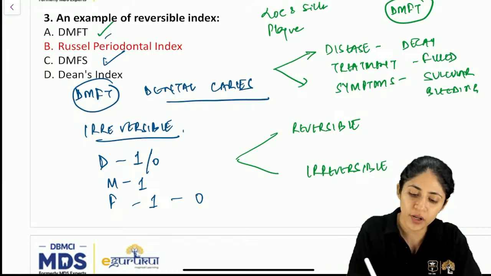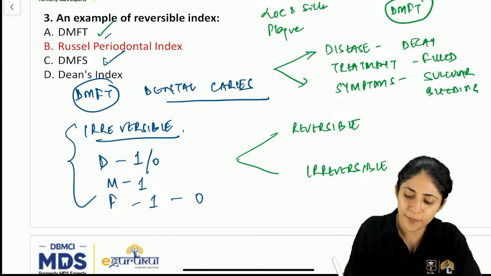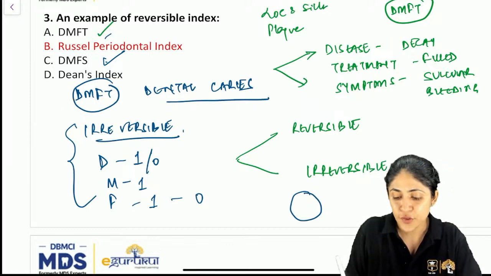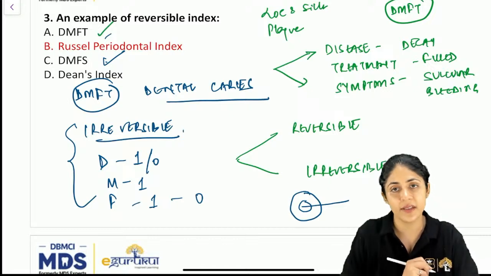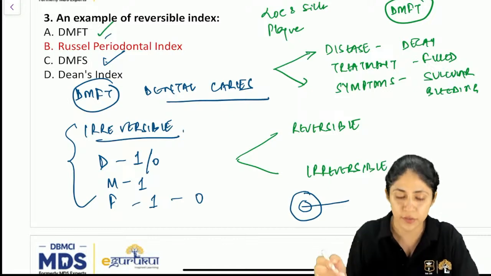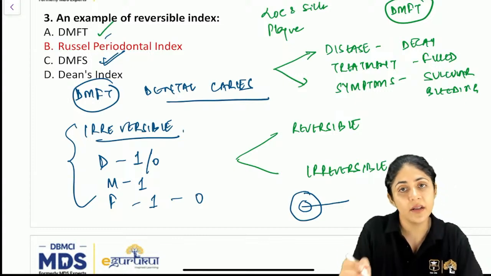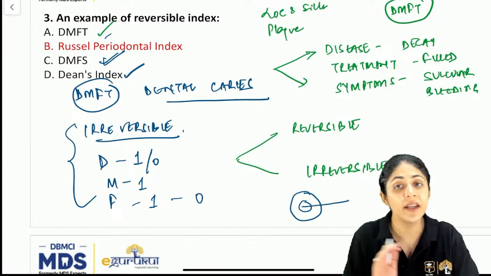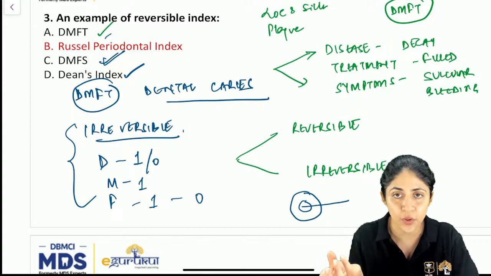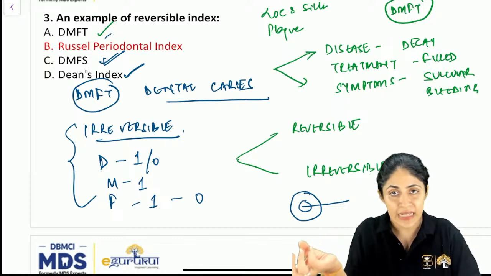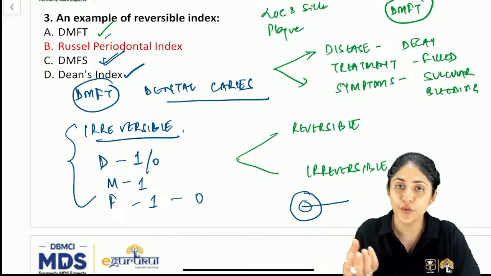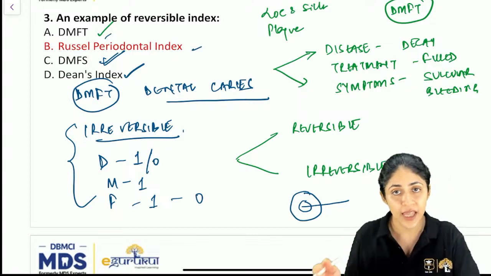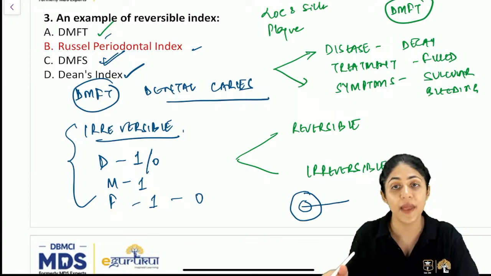DMFS is, if you're measuring the tooth in DMFS, you mark the tooth into surfaces. Okay, so suppose on the occlusal surface there is caries, so you will color the occlusal surface. So this is the same. Okay, here it is a surface index. Dean's index is a fluorosis index. Again, the fluorosis, when you see the mottling on the tooth or the tooth is deformed, is also not reversible. Okay, so then the option which is left according to the exclusion here is Russell's periodontal index.